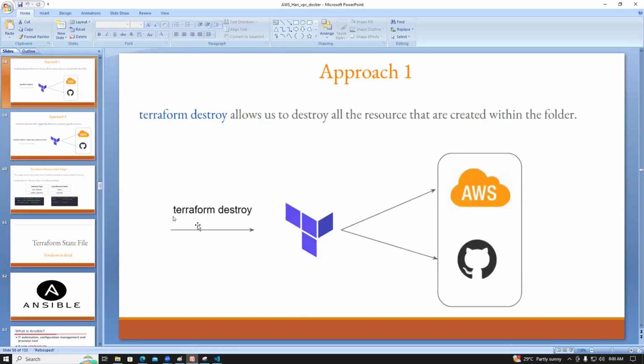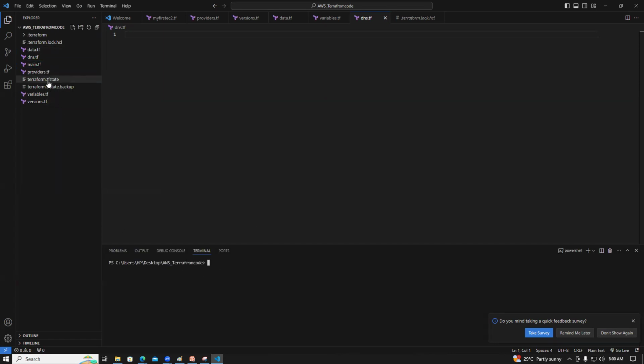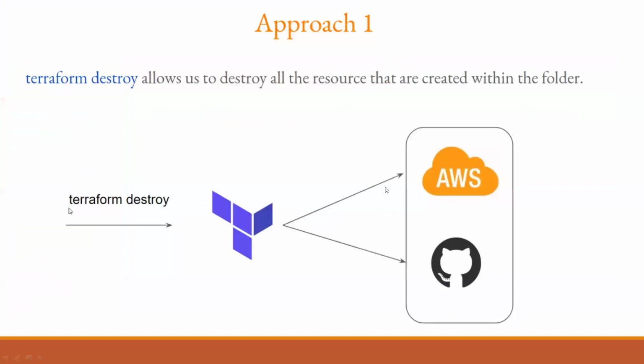So approach one, you can use Terraform destroy. If you use Terraform destroy here, open the integrated terminal. You see in the AWS Terraform, it is PowerShell. I don't want to use PowerShell, I want to use Git Bash because I am very comfortable with Git Bash. Terraform destroy will destroy everything. I don't want to destroy everything. I want to destroy a particular resource. How can we do it? This is approach one.